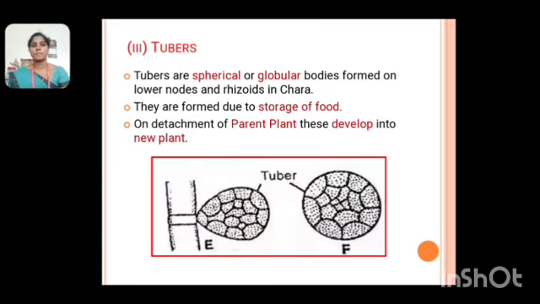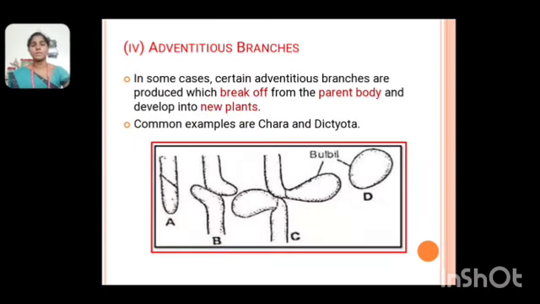Third one, tubers. The tubers are spherical or globular bodies. The image shows tubers formed on the lower nodes and rhizoids in Chara. They are formed due to storage of food, and on detachment from the parent plant they develop into new plants. Fourth one, adventitious branches. In some cases, certain adventitious branches are produced which break off from the plant body and develop into new plants. Examples are Chara and Dictyota.